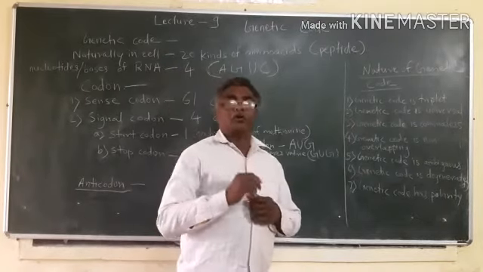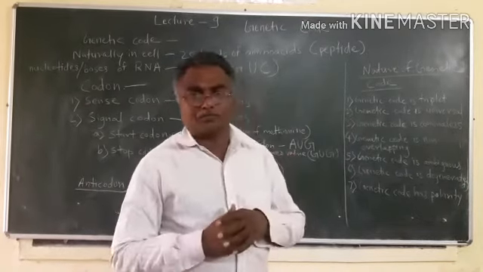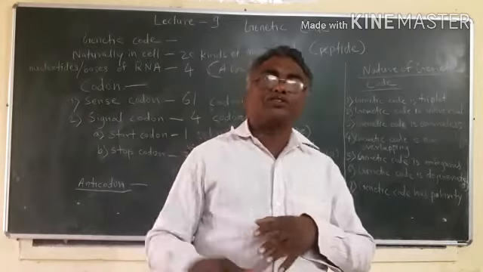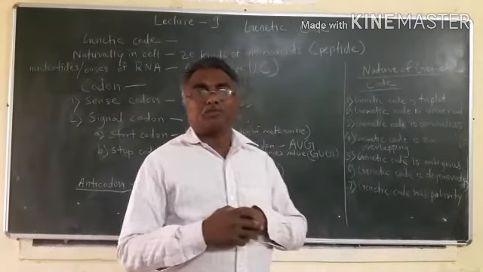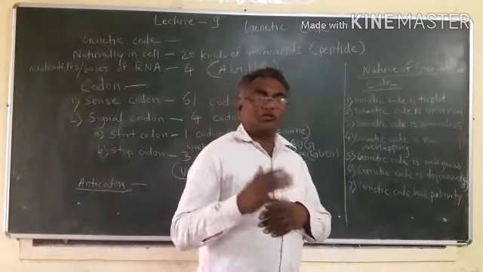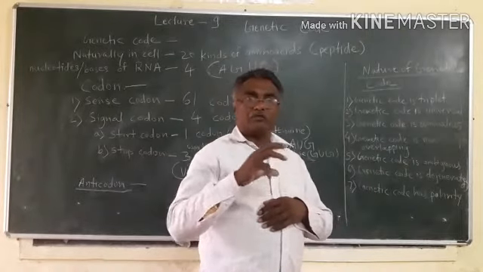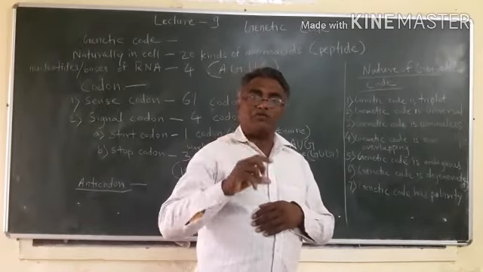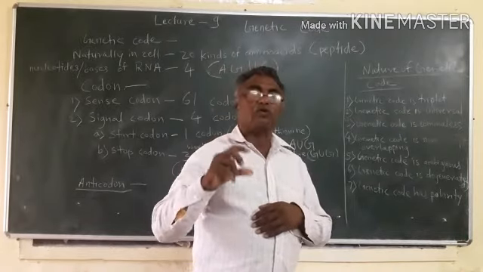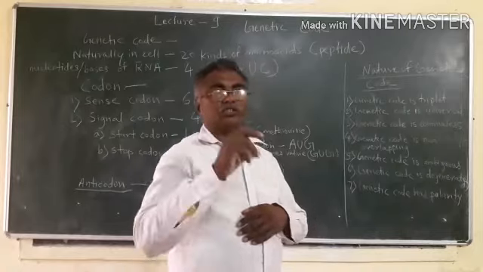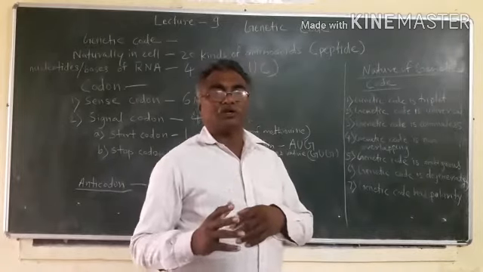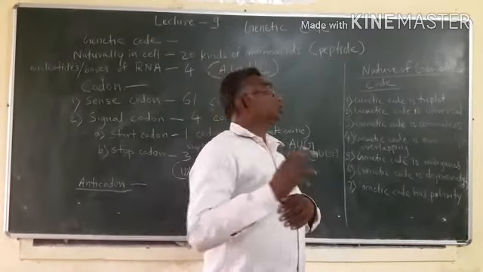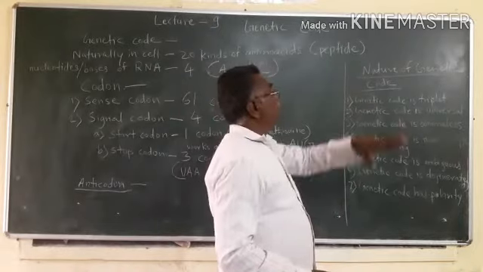So genetic code is a bunch of codons present in messenger RNA. These codons are formed from definite sequences of bases. So the sequence of bases is called genetic code.